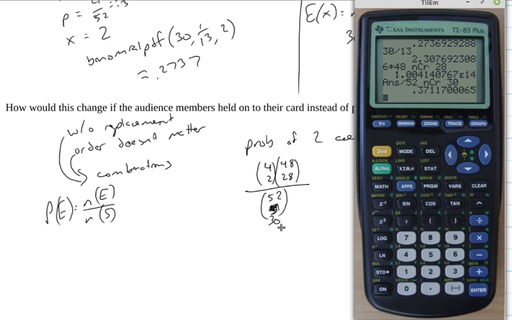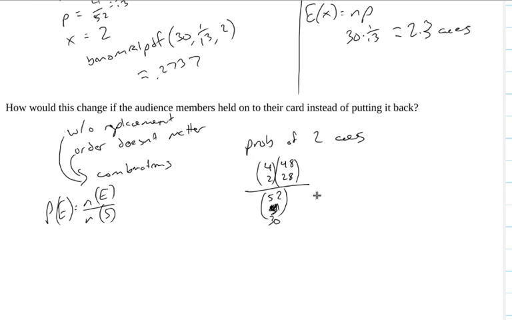All right, we get 0.37312. It's actually not all that incredibly different, a 27% or a 37% chance. We're a little bit more likely to get 2 aces if people are not putting them back. You've already drawn over half of the deck at this point.